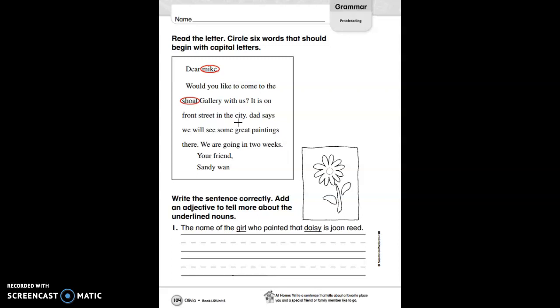It is on Front Street in the city. Do you see any proper nouns in that sentence? Yes, Front Street needs to be capitalized. Dad says we will see some great paintings there. Do you see anything that needs to be capitalized? Yes, our proper noun, Dad.